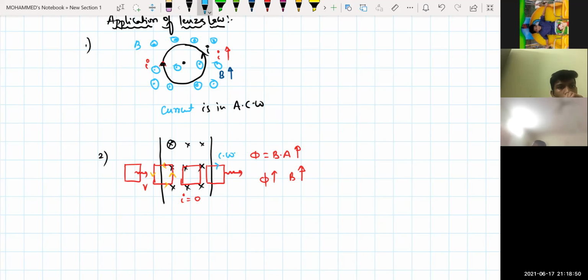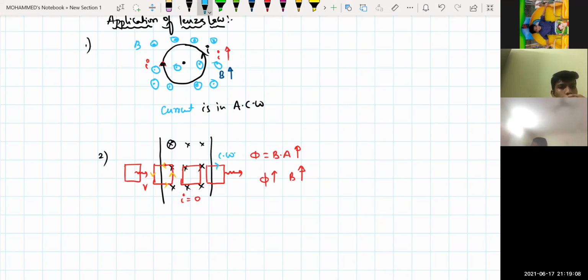Is that clear? Yes, sir. If it is in the clockwise direction, what is the direction of the magnetic field? In which direction will the current be induced? Inside, kada? If the current moves in the clockwise direction, where does the magnetic field it produces go? It goes inside, kada? Yes, sir.